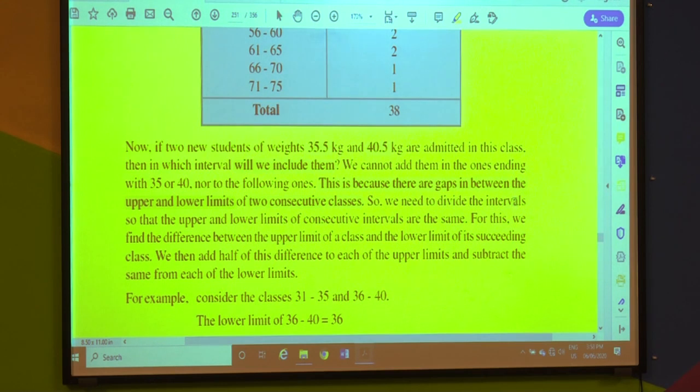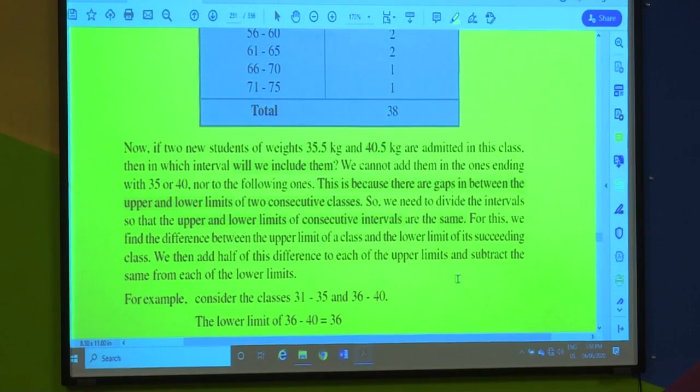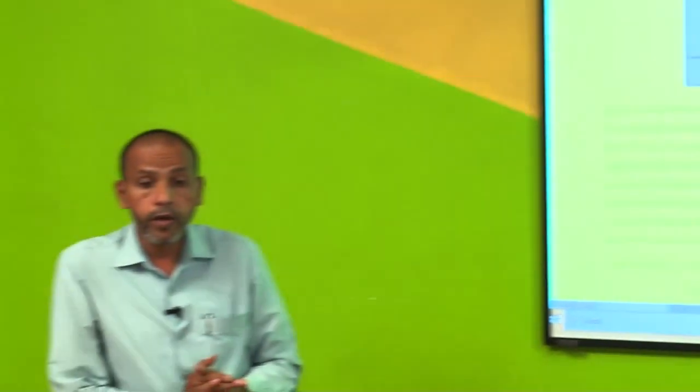So how do we handle this? We need to divide the intervals so that the upper and lower limits of consecutive intervals are the same. See what they are saying. They are saying that we need to divide the intervals so that the upper and lower limits of consecutive intervals are the same.